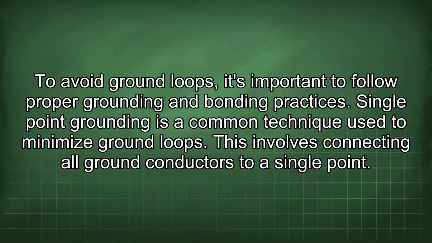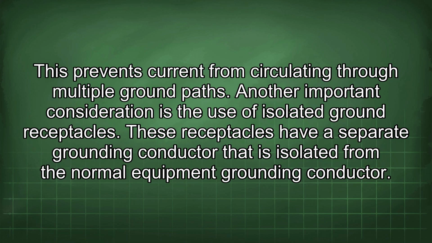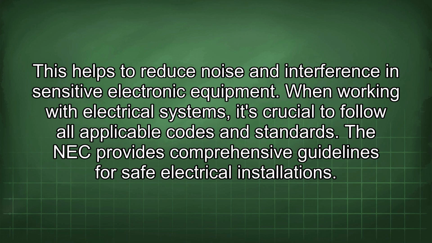Single-point grounding is a common technique used to minimize ground loops. This involves connecting all ground conductors to a single point. This prevents current from circulating through multiple ground paths. Another important consideration is the use of isolated ground receptacles. These receptacles have a separate grounding conductor that is isolated from the normal equipment grounding conductor. This helps to reduce noise and interference in sensitive electronic equipment.